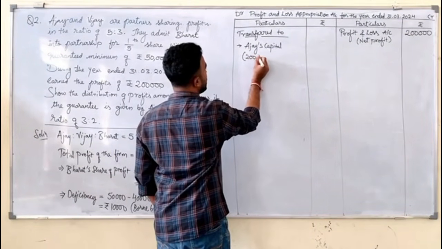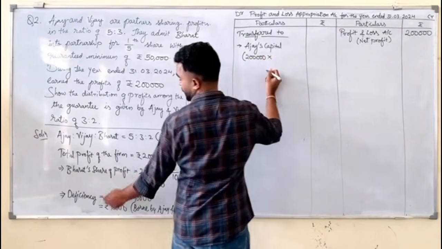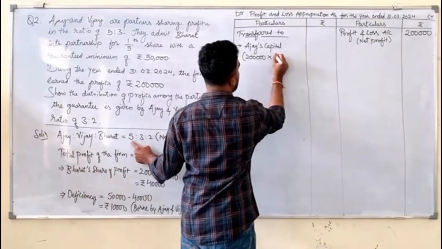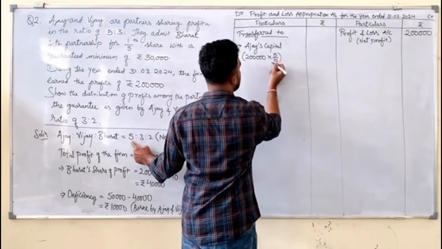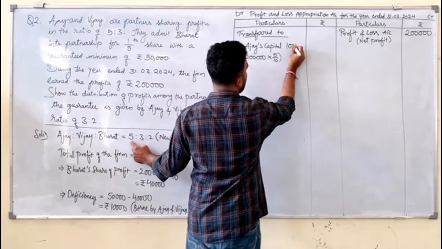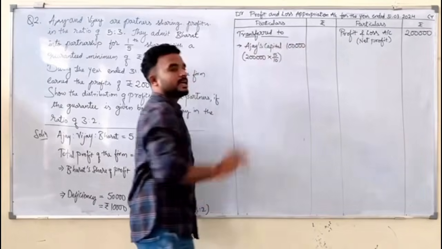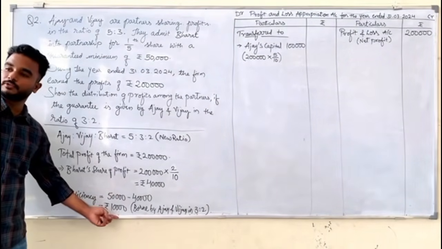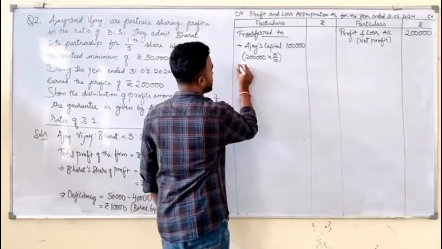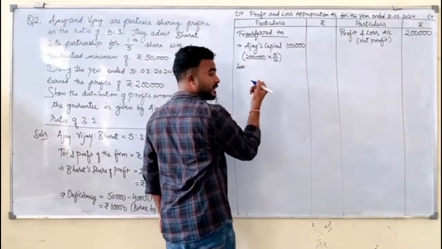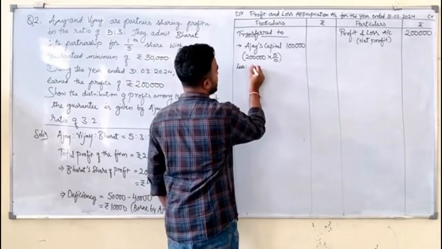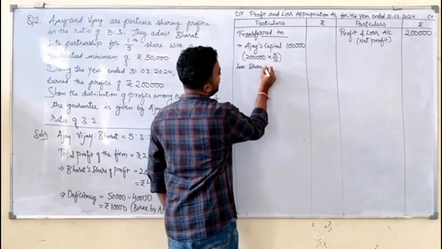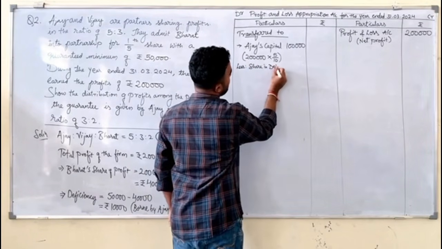Now what is the total amount of profit? 2 lakh into what is Ajay's share? New profit sharing ratio, 5 by 10, which is equals to 1 lakh. But will he get 1 lakh? No, because he has deficiency too. But will he take the entire deficiency? No, he will take his share. So less share in deficiency.